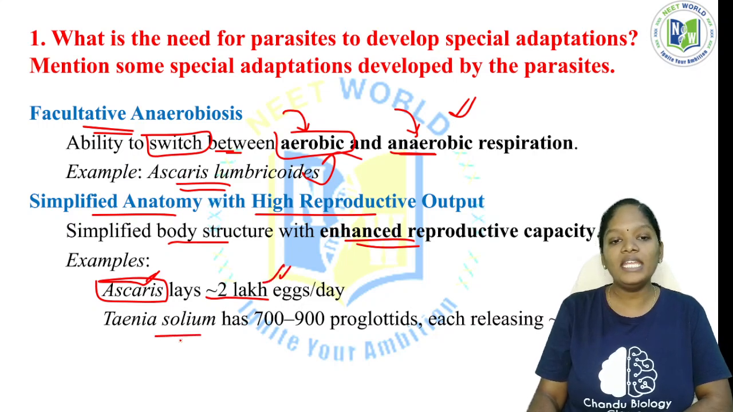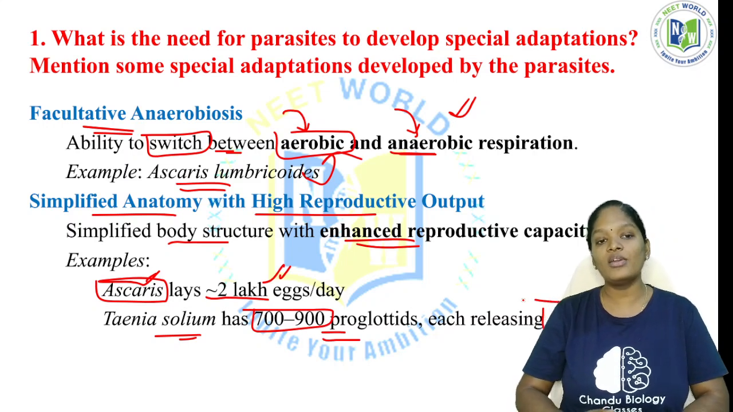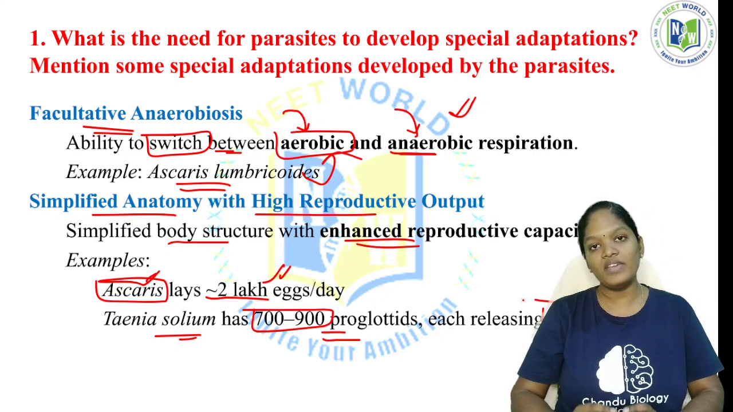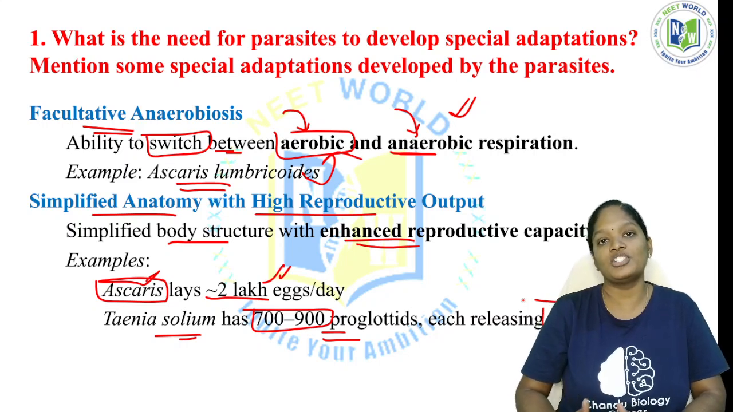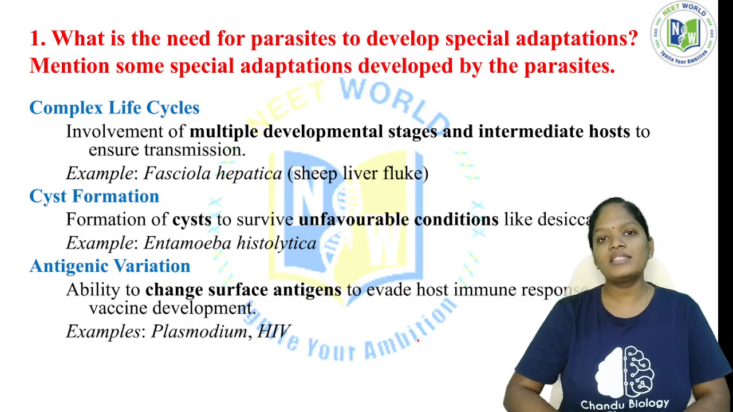Taenia solium has 700 to 900 proglottids, each releasing approximately 35,000 eggs. So this is the scenario. Even though the parasites are very simple in their structure, they have a high reproductive potential. Now, what is their complex life cycle?